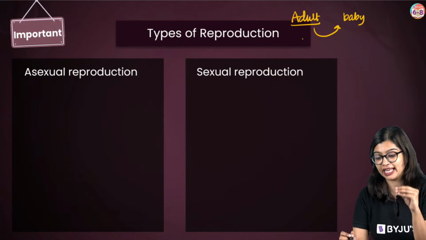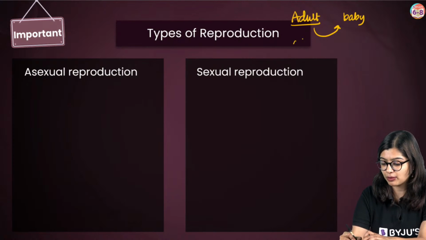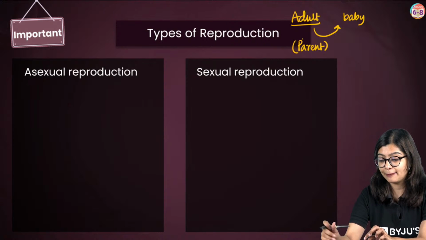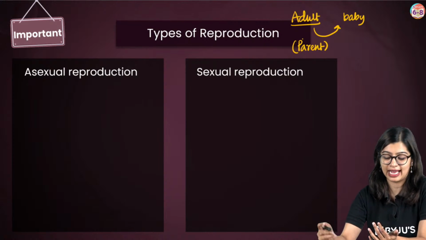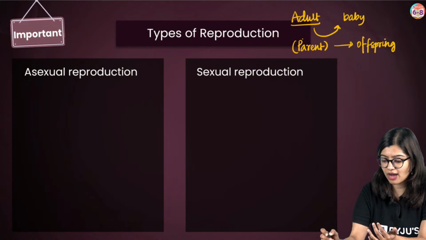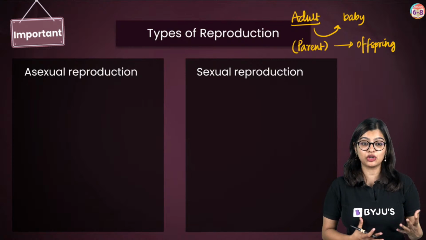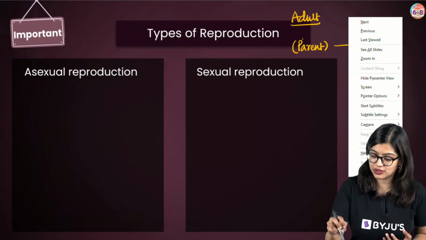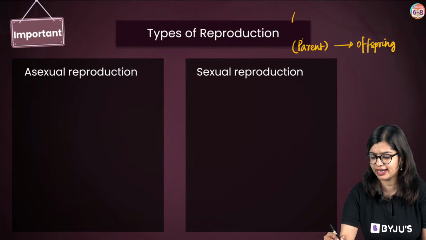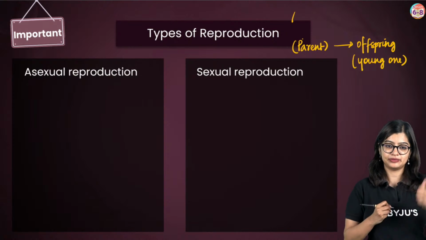This adult organism is what we will call a parent, while the baby or the young one that gets produced is what we will call an offspring. Are we all clear? A parent organism is the adult organism that gives rise to the infant, the young one or the baby. So think of offspring as the young one, okay?